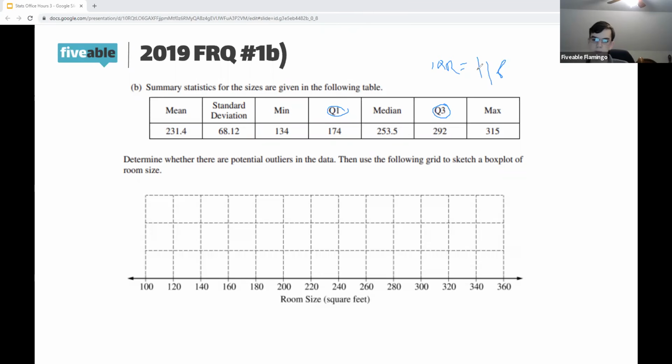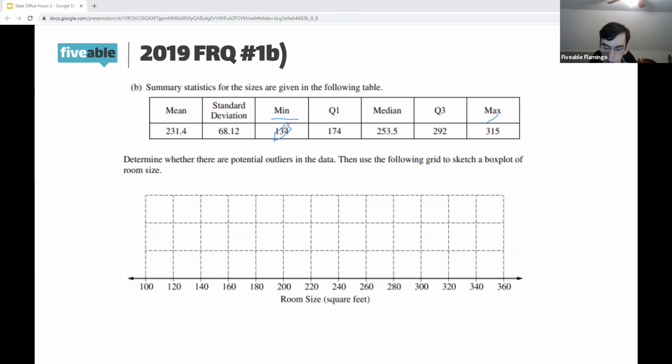Now, the rule for determining if something is an outlier, according to the interquartile range, is if it's more than 1.5 IQR away from the median. So you're like, well, we don't know the data. How would we know that? Well, we know the min and the max. And because we know those, if you think about it, there's nothing going to be outside those. So if these are more than that 1.5 IQR, there are going to be outliers.